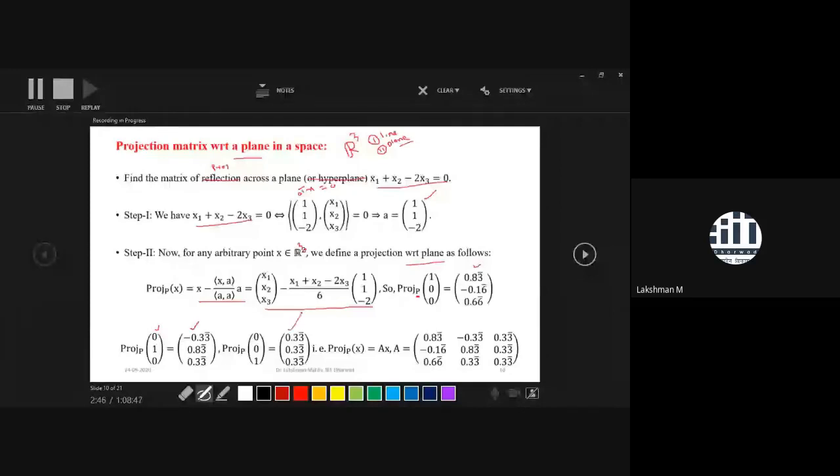Then consider the projection of 1 0 0 as the first column, the projection of 0 1 0 as the second column, and the projection of 0 0 1 as the third column. Then you will get your desired projection matrix with respect to the plane.